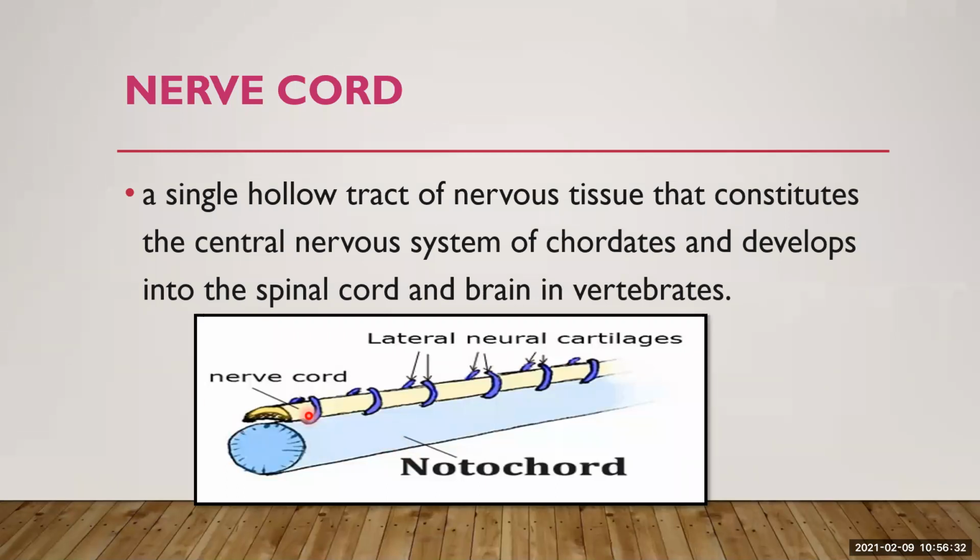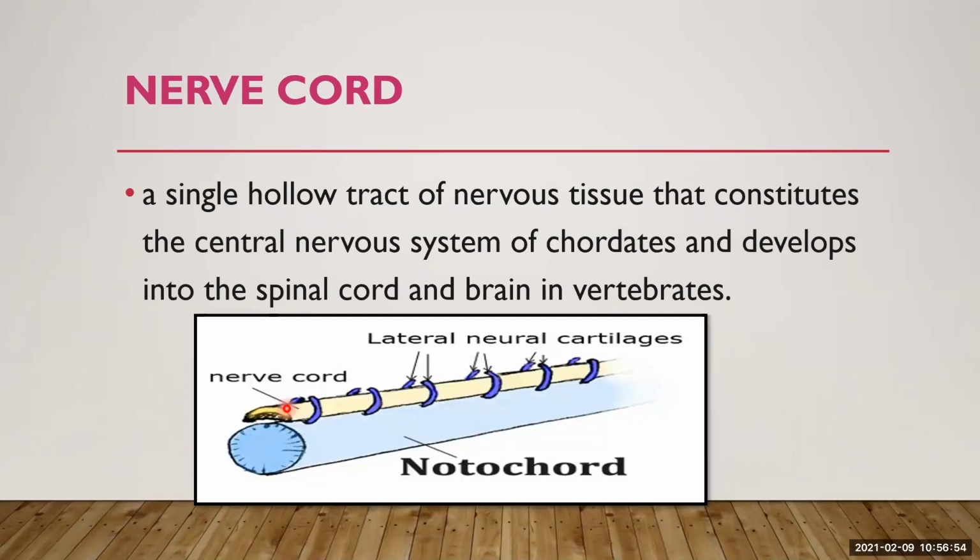And when you are talking about the nerve cord, it is a solid strand of nervous tissue. Nerve cord belongs to the central nervous system of chordates, which comprises brain and spinal cord. It is related to your control and coordination system. Nerve cord coordinates the function of the body.